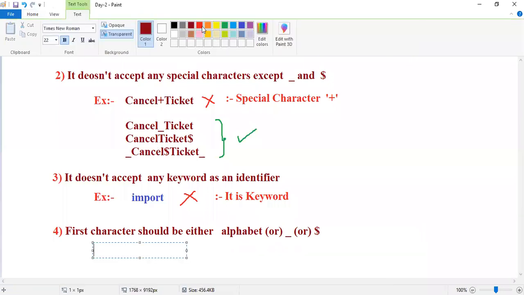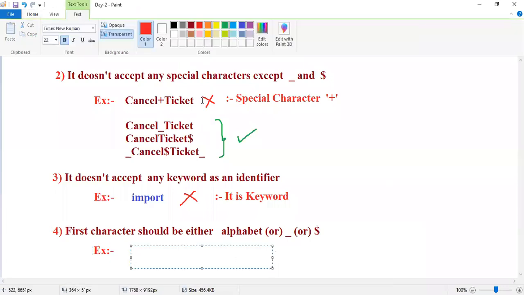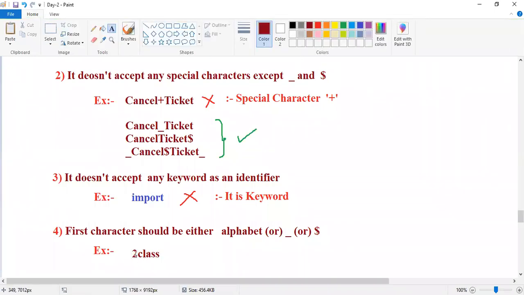For example, I mentioned 2nd class. Guys, observe here, 2nd class. What is the first character? Is it an alphabet? Is it an underscore? Is it a dollar? What is the first character? A number. Means our rule is violated, right?